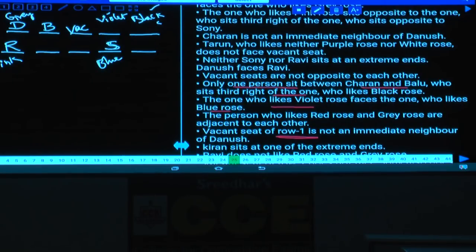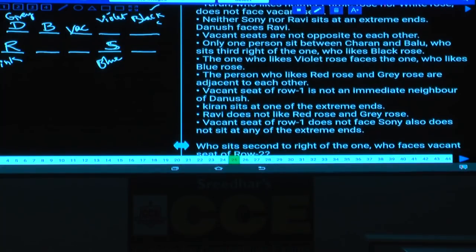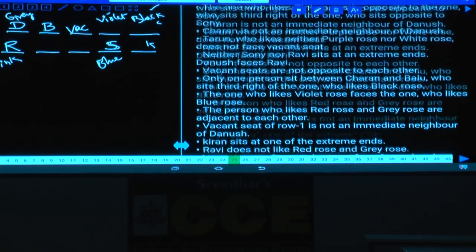Kiran sits at one of the extreme ends of the row. Kiran can be either at this place or at this place. Ravi does not like red rose and grey rose. Ravi anyhow likes pink rose. And the vacant seat of row 1 does not face Sony, that information is not required. And also does not sit at any extreme ends of the row. This information is also not required.